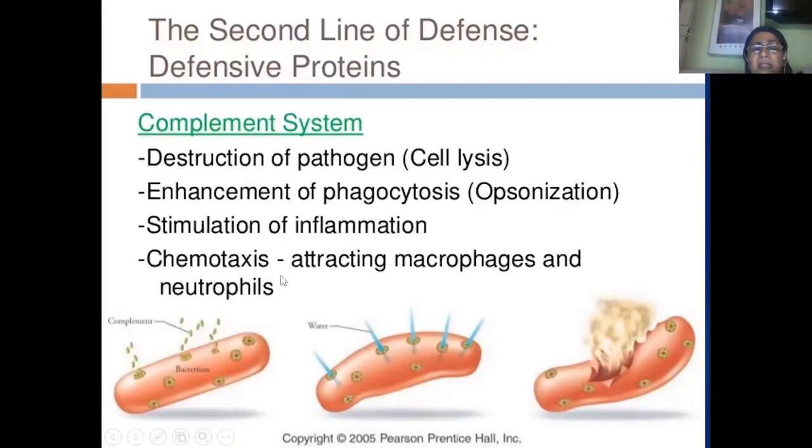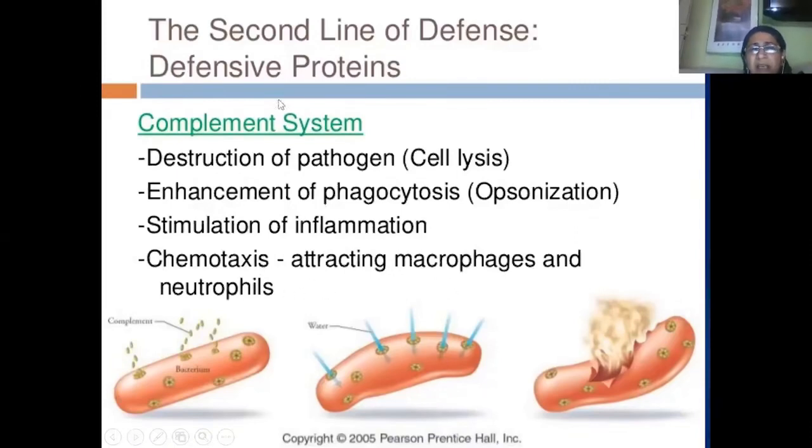Apart from that, the cytokines, the complement proteins or plasma proteins, also cause chemotaxis. They give cell signaling. They attract or call other macrophages and other WBCs like neutrophils to the site of injury.